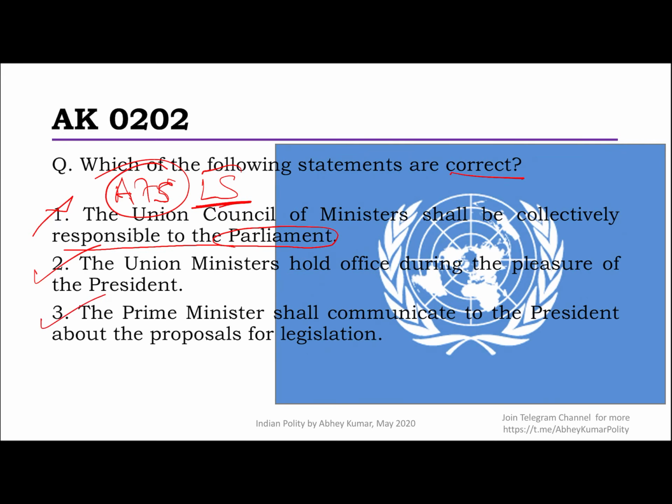Third one says the prime minister shall communicate to the president about the proposals for legislation. This is also true. In fact, this is a provision of Article 78, where it says that all decisions of the Council of Ministers regarding administration of the country and proposals for legislation shall be communicated to the president. President can also ask for this kind of information from the prime minister. Make sure you read Article 78 and Article 75. Shouldn't have been that difficult. But again, not difficult questions is where we get half, I've realized.